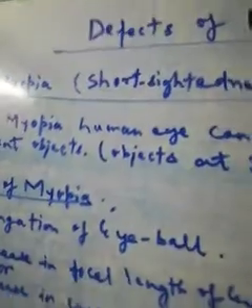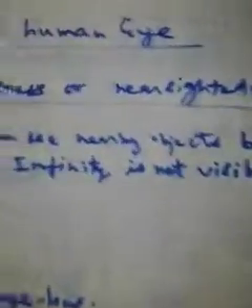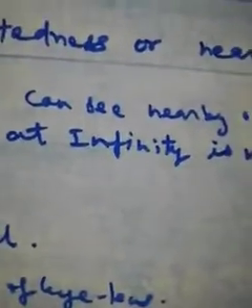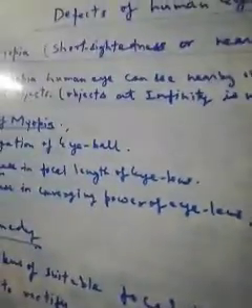To understand more detail about myopia and myopic eye, we should go through some of the important diagrams. Diagrams are very important in physics because diagrams explain very important concepts.